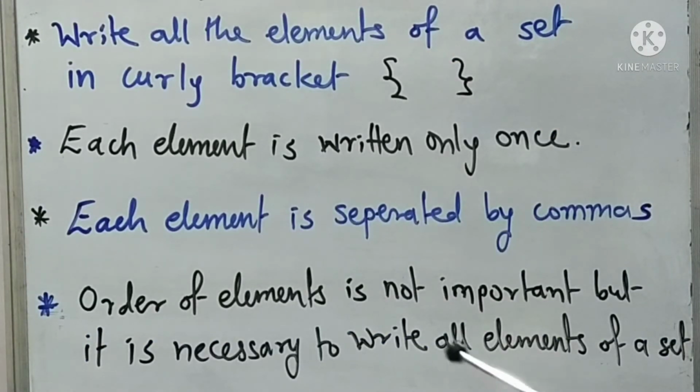One more important point is that the order of elements is not important, but it is necessary to write all elements of a set. Order of elements is not important means the elements can come in any random order and it is fine, but we have to write down all elements of a set. Using these rules we can write the elements of a particular set by the listing method, which is also known as the roster method.